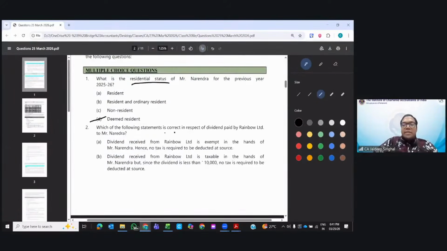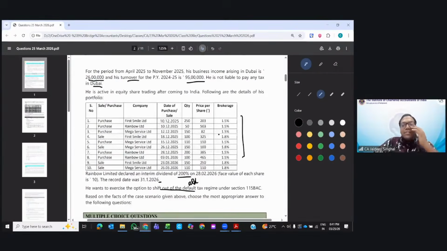Which of the following statements is correct? Of the dividend paid by Rainbow to Mr. Narendra, let's see how much is the dividend paid by Rainbow. The record date is 31st of January. How many shares of Rainbow Limited was the assessee having?